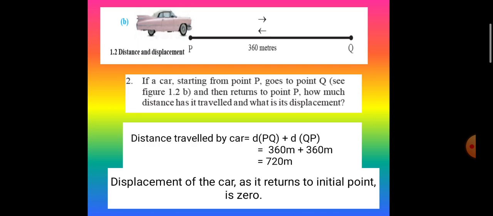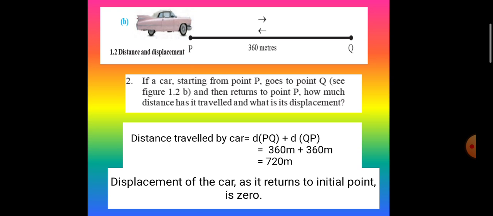Let us take up one more example. If a car starting from point P goes to point Q and then returns to the point P, how much distance has it traveled and what is its displacement? Distance traveled by the car from P to Q is 360 meters and back from Q to P is again 360.